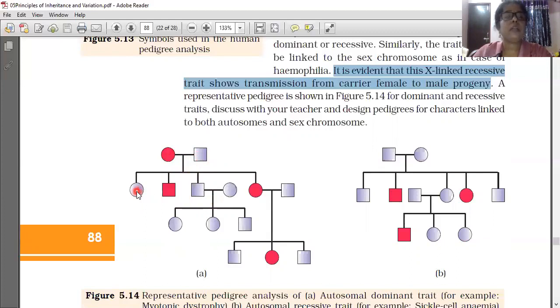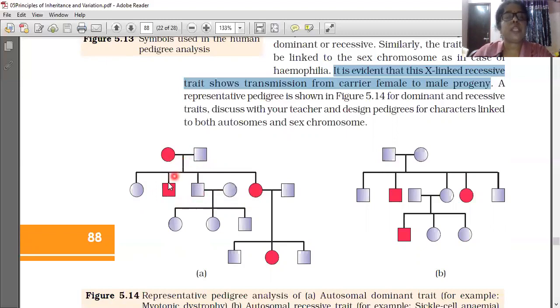One girl, not affected, and this one, an affected male, disease-affected male, and this one an unaffected male, and this one an affected female.